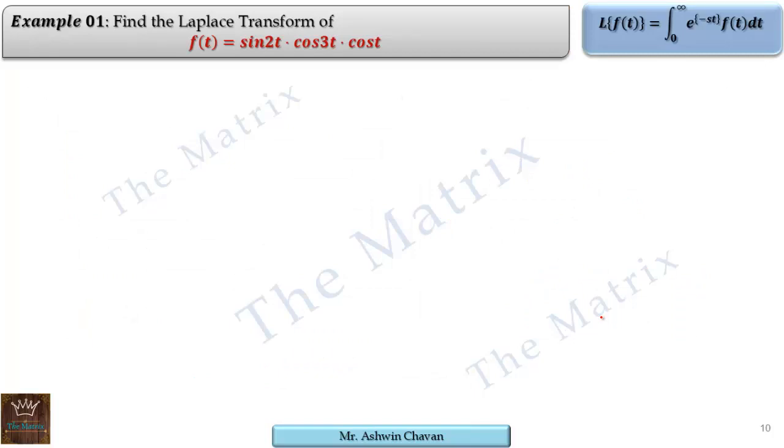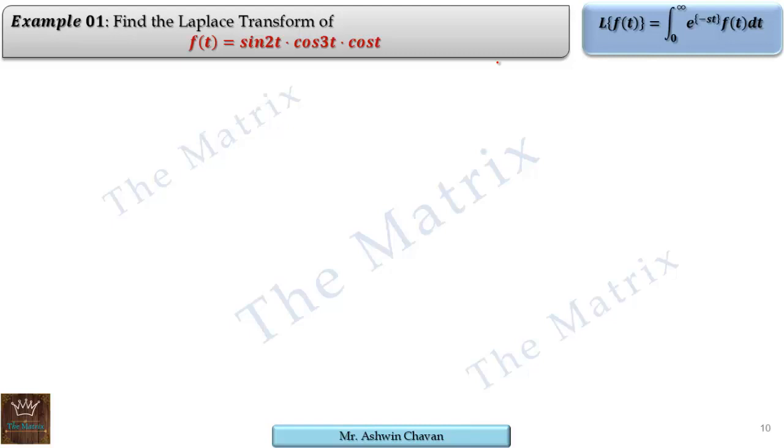Very first, find out the Laplace transform of sine 2t into cos 3t into cos t. Very first I must say here that except in a few cases, Laplace of a product is not allowed. I repeat, Laplace of a product of two functions is not to be taken except in a few cases. Those cases are called properties. Therefore we have to split these products into some addition or subtraction of the functions.